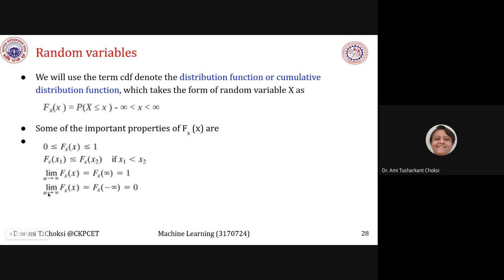Then if we are saying limit x tends to negative infinity, this is negative, okay? Though it is not seen, please consider it as negative infinity. F_X(x) is equal to F_X(negative infinity) and that is equal to 0, right? When it is at the negative infinity side, the value of this limit is 0. When it is to the positive side, it is equal to 1, fine?